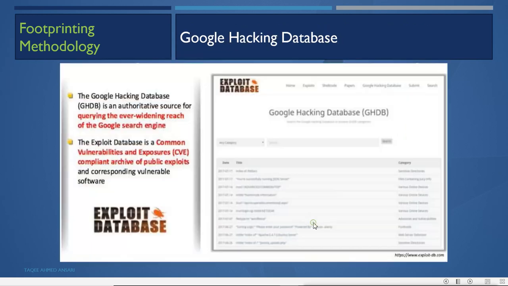Now, everybody is not that smart to create the advanced search with the operators.